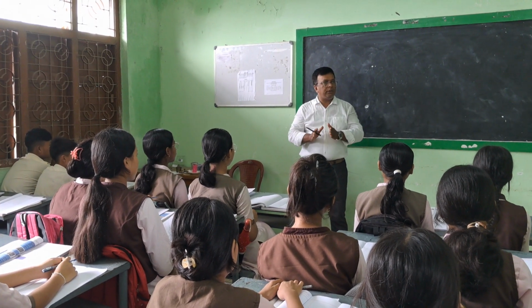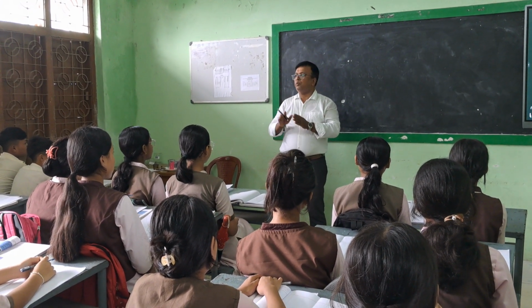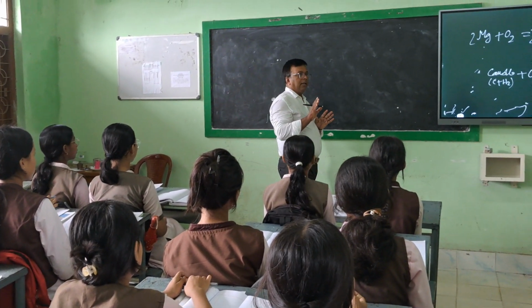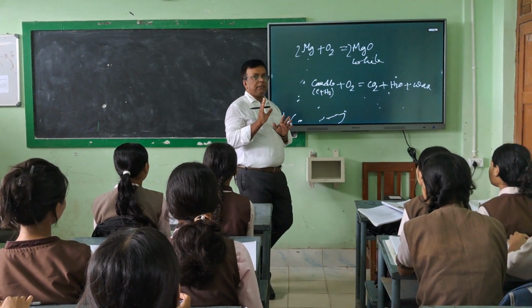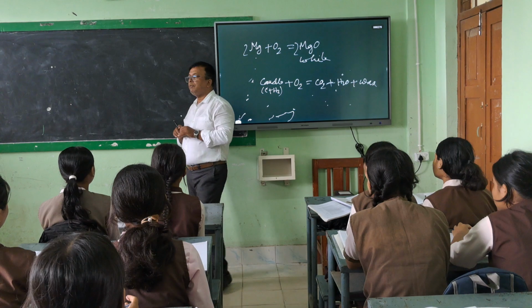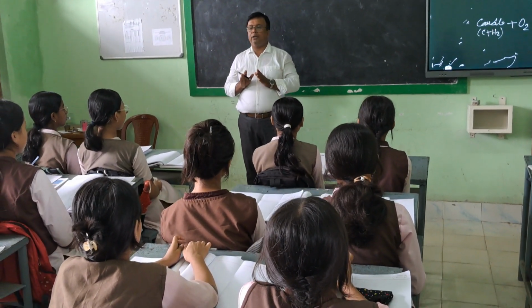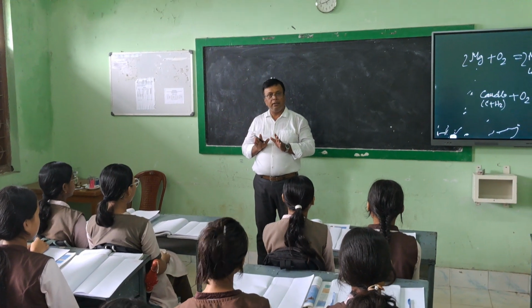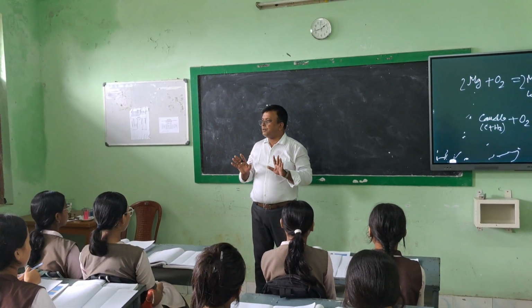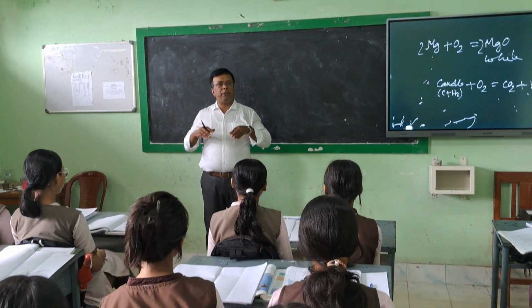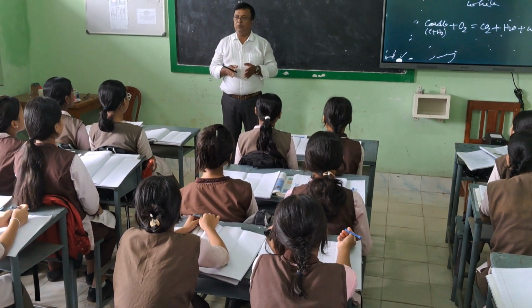You have to note these down in your copy and show me tomorrow. Okay? So are the concepts of physical and chemical change clear? Yes. Can you explain better tomorrow? Yes. Thank you.